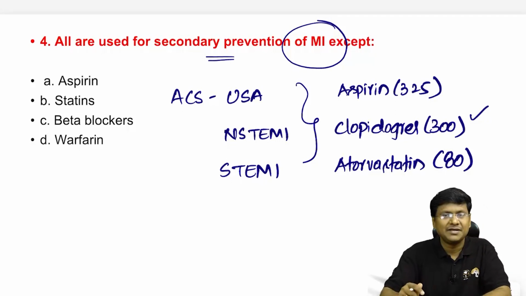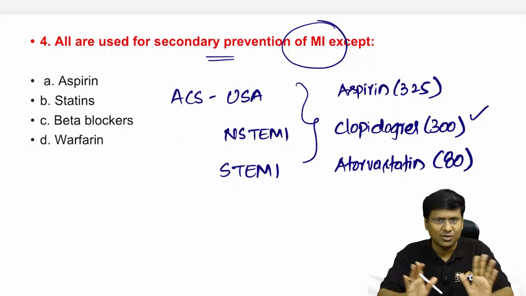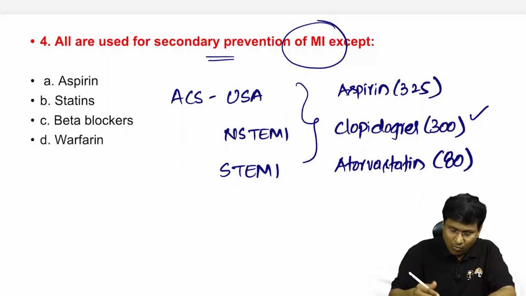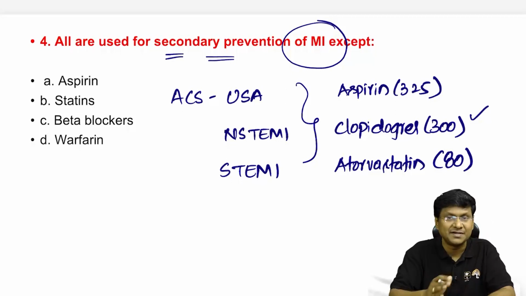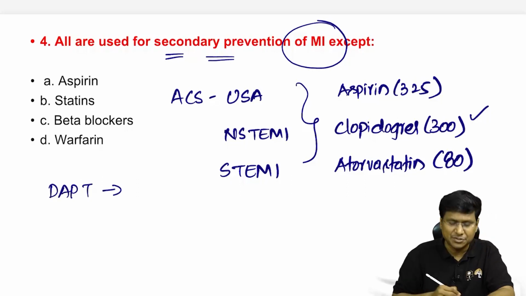Now, after giving these drugs, depending upon the type of the entity, that is whether it is STEMI or NSTEMI or unstable angina, the treatment varies. That already I have discussed. But what are the drugs that you will be giving for secondary prevention? The drugs definitely that you need to give is DAPT. That is dual antiplatelet therapy should be given in case of acute coronary syndrome.